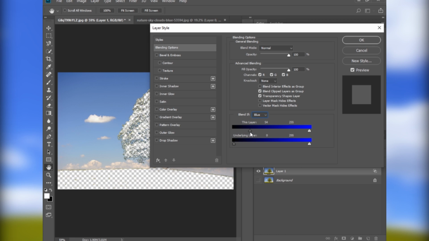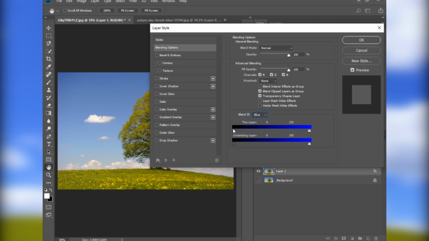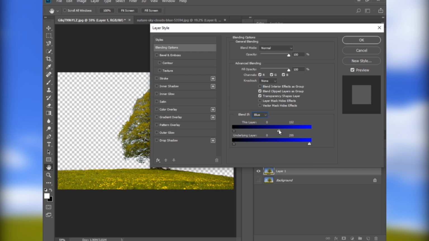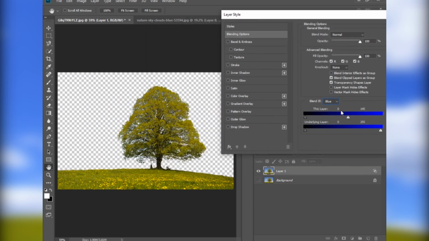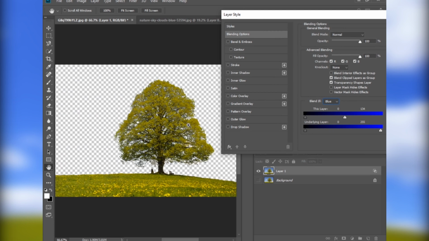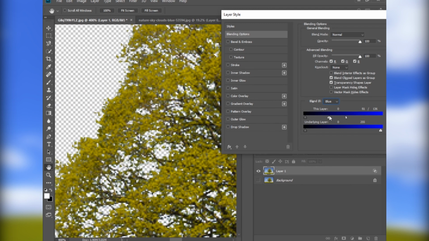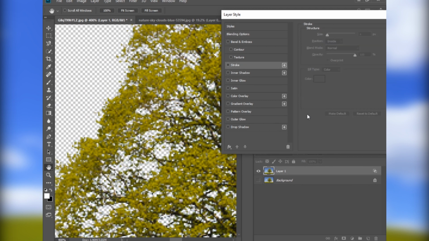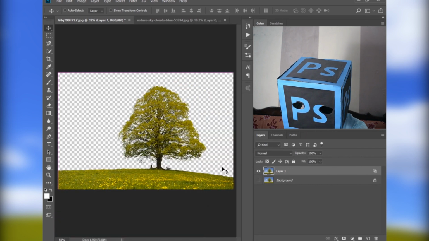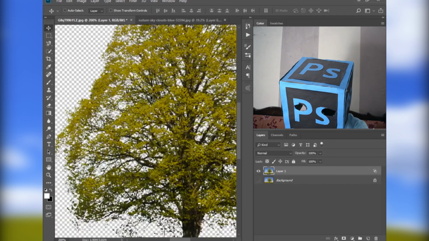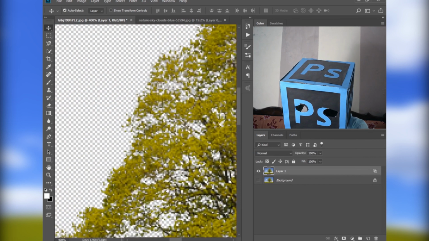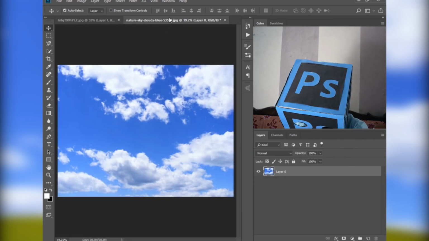Now if I move the black slider to the blue side, it will remove the green area. And now if we move this one, it is removing the sky. As you can see, the corners are rough. So press and hold the Alt key, click here and move it. Press OK. Then as you can see, how quickly the sky is removed from our background.